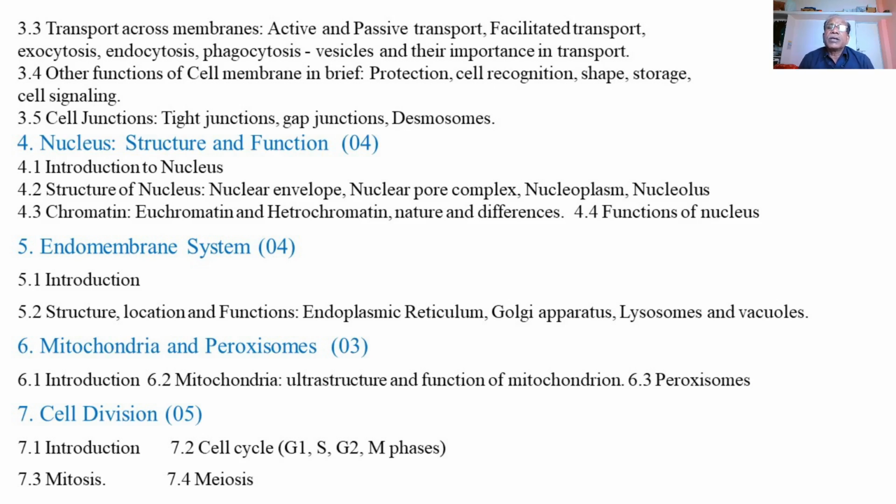A number of important materials are required and supplied to the cells, which pass into the cell through the membranes or the plasma membrane or the cellular membrane, and there are various types or modes of the transport of such materials through the plasma membrane. They are active and passive transport.